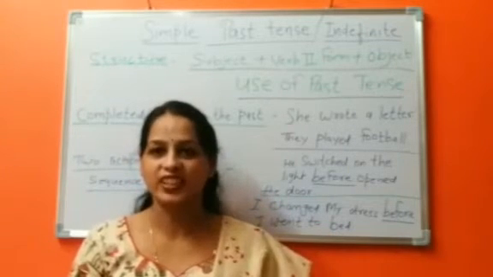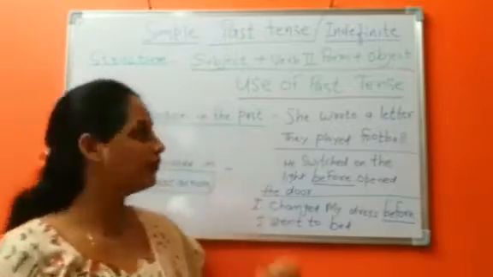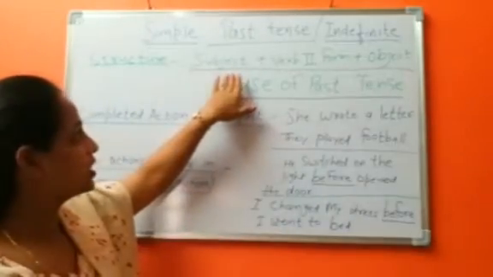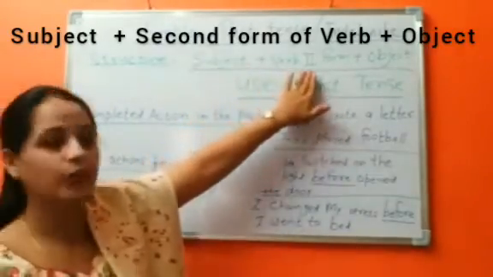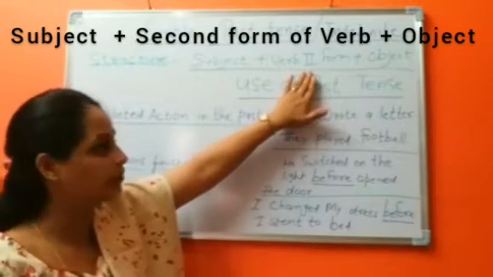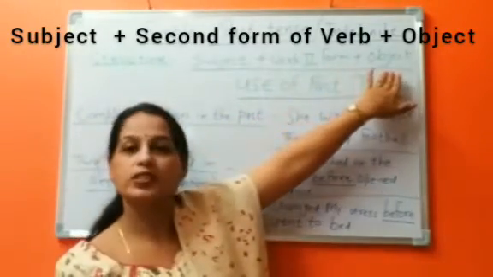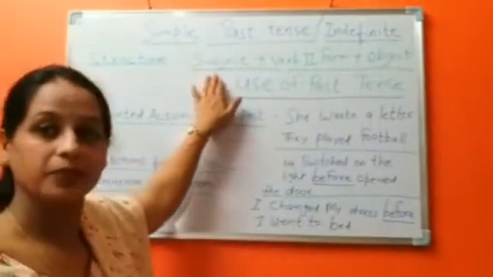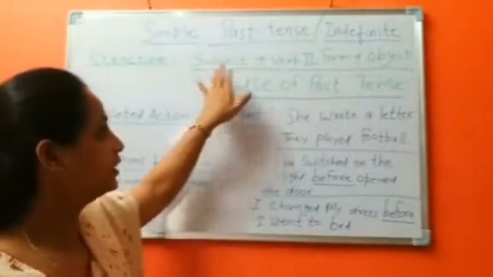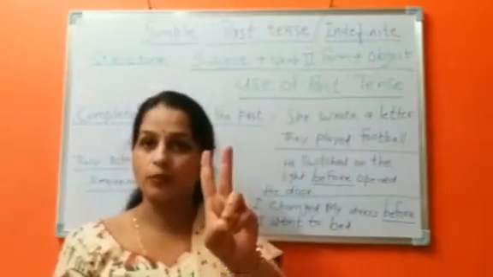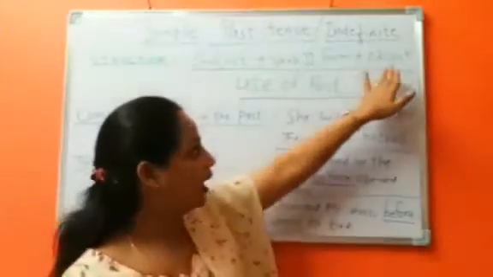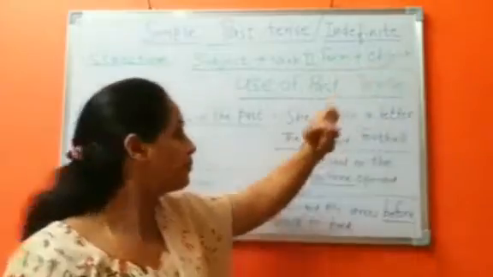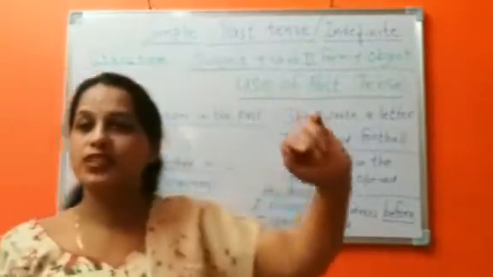Let's see the structure. First we use the subject, then the second form of the verb, then the object. I repeat it. Subject, the person who is doing the action, verb in the second form, the past form of the verb, and then object. What is the use of this tense?